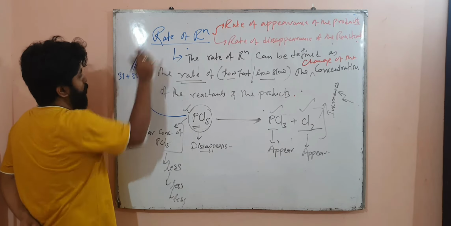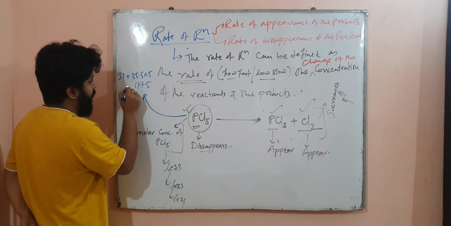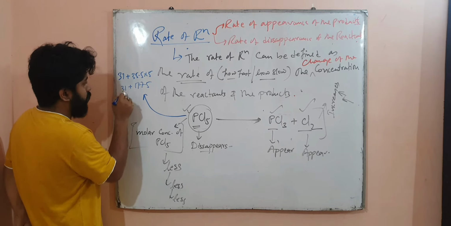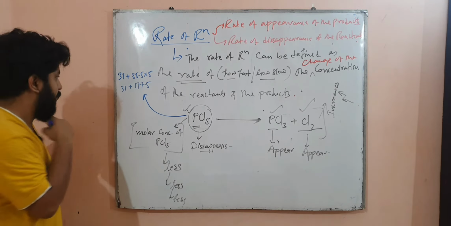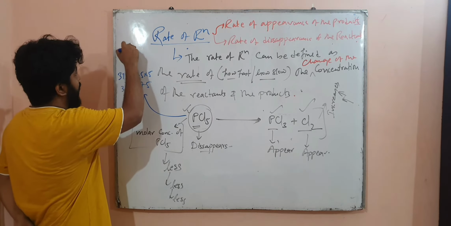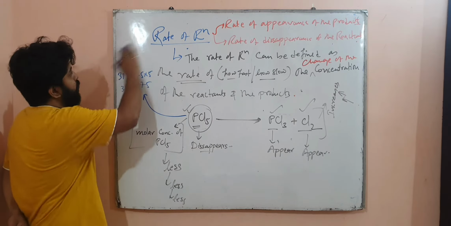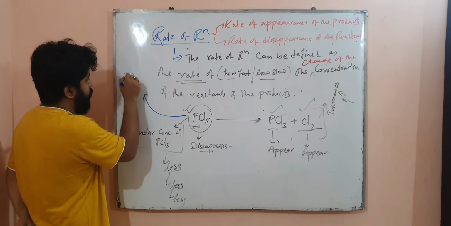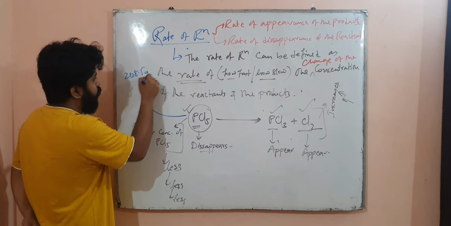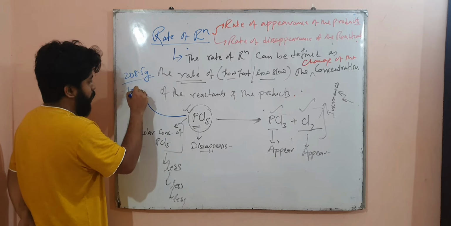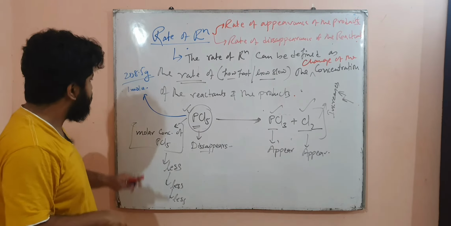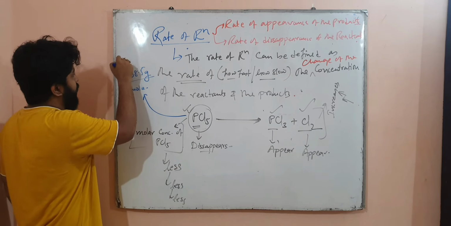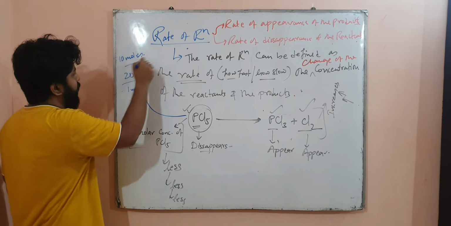So 177.5 plus 31, so that is 208.5. Okay, so that means PCl5's molecular mass is 208.5. So that means 208.5 grams means 1 mole. So that means if suppose you have taken 10 moles, that means you have taken 10 moles. Suppose for example you have taken 10 moles.